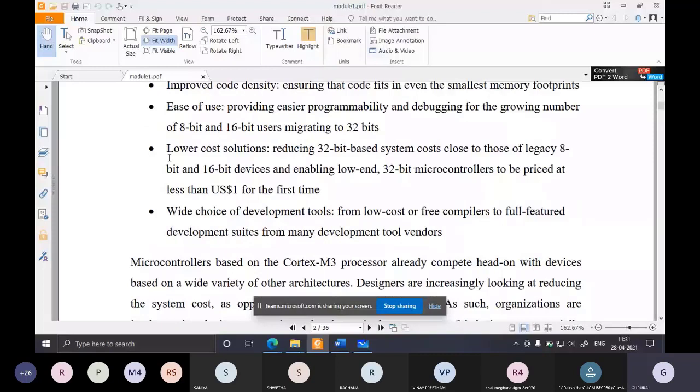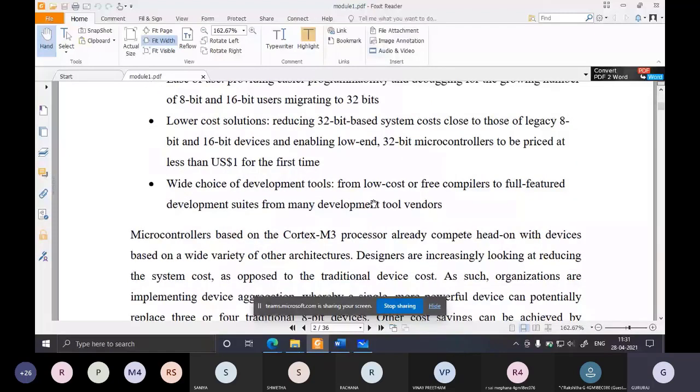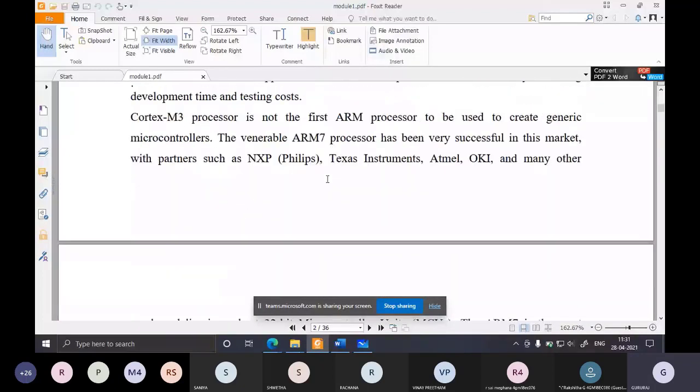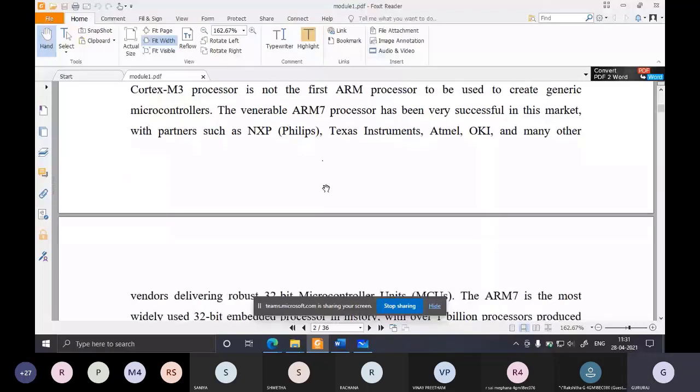Because of these reasons, the ARM Cortex M3 processor became very popular over other 8-bit and 16-bit microcontrollers or processors which are already available in the market. Now we shall discuss a brief history of ARM.